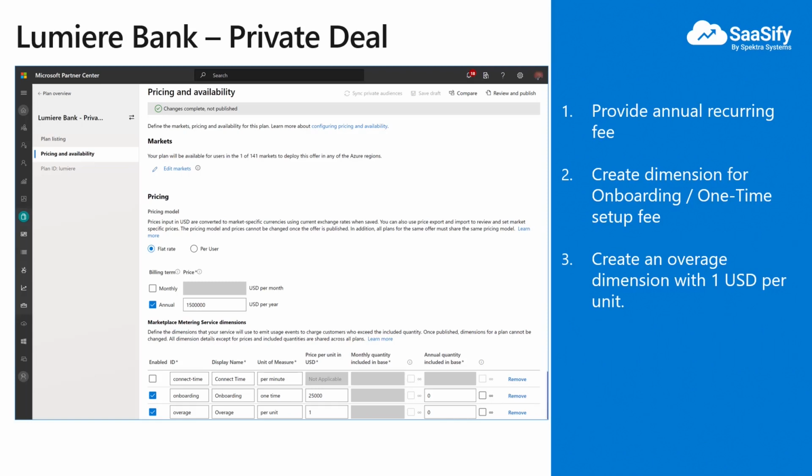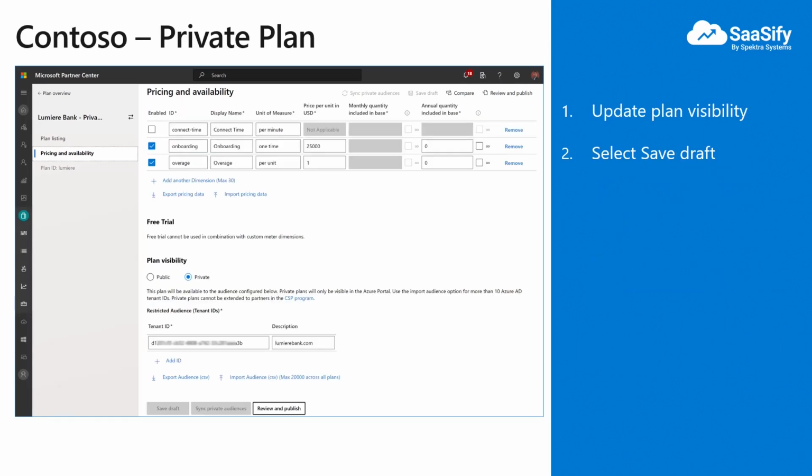This is the best approach to structure a private deal where the dimensions can be complex or not completely sure at this time. Always remember that there should be a good understanding with the customer on how the reconciliation of this overage will be provided, as they cannot see the actual details other than the number of units in their Azure bill. Again, remember to enable private visibility on this plan and provide the tenant ID of the customer.